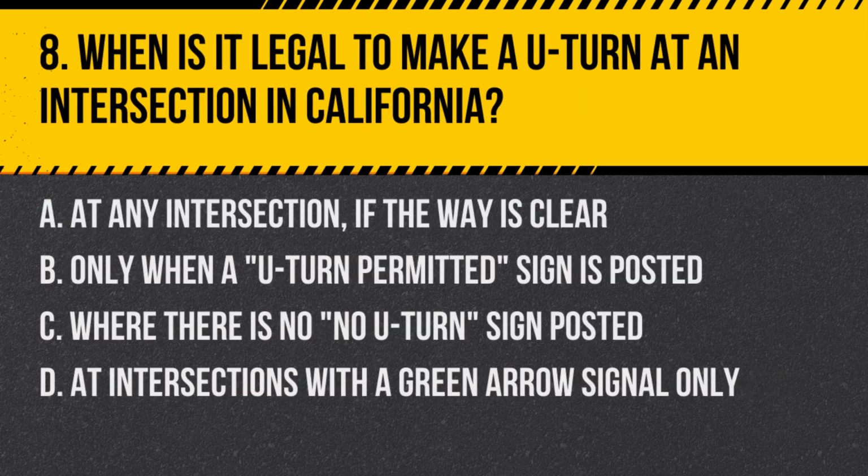Question 8. When is it legal to make a U-turn at an intersection in California? A. At any intersection, if the way is clear. B. Only when a U-turn permitted sign is posted. C. Where there is no U-turn sign posted. D. At intersections with a green arrow signal only. Answer. C. Where there is no U-turn sign posted. In California, it is legal to make a U-turn at intersections where there is no U-turn sign posted, and it is safe to do so.